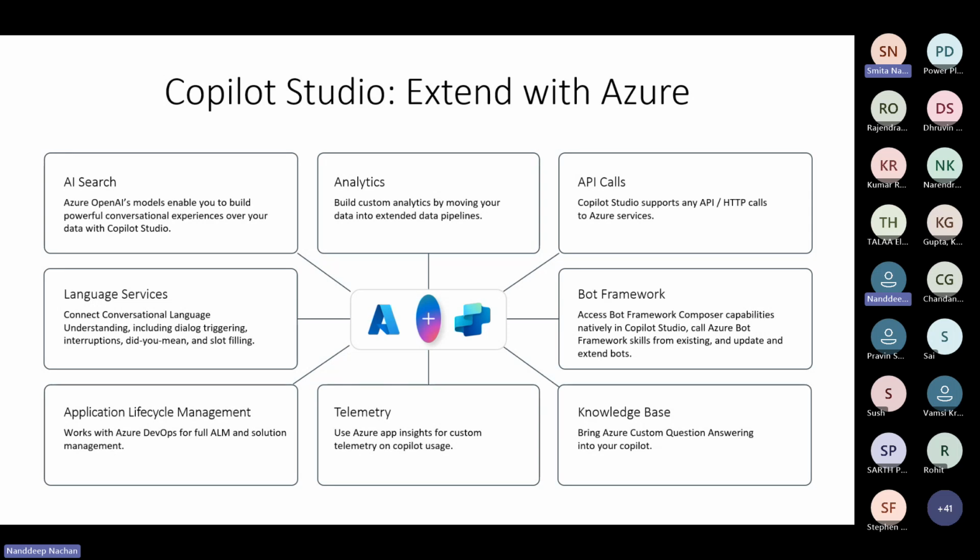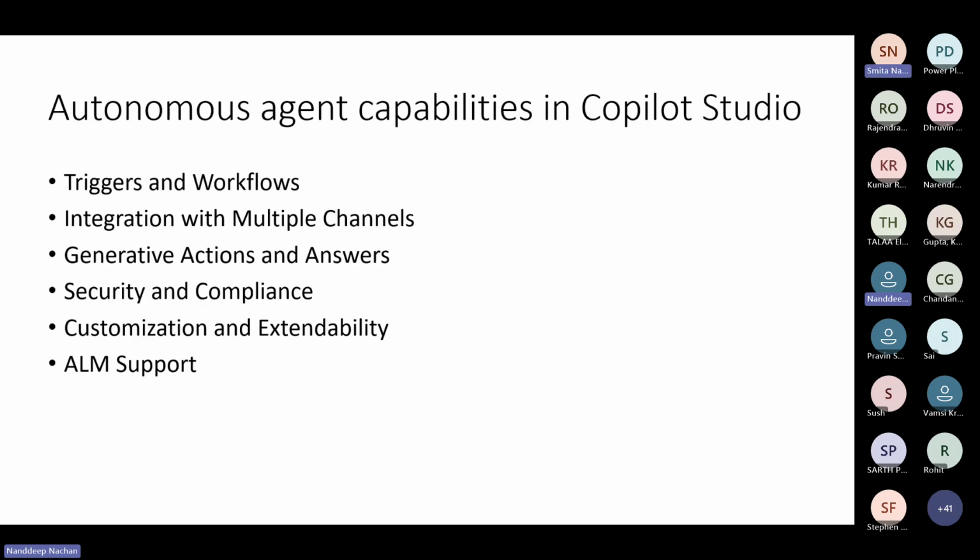Let's say, for example, did you mean? And the slot filling. So these extensions allow the organizations to build a more robust, data driven, and scalable Copilot solutions by harnessing the Azure's advanced capabilities. Let's go ahead and check for the autonomous agent capabilities available in Copilot Studio.